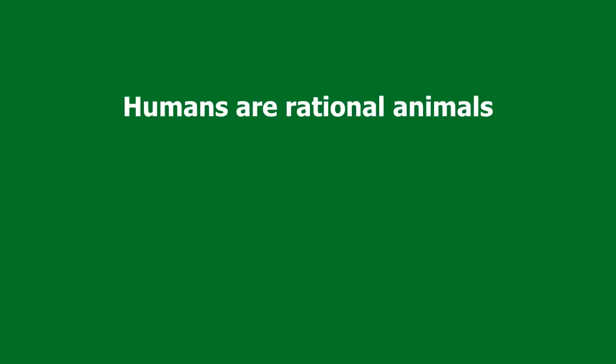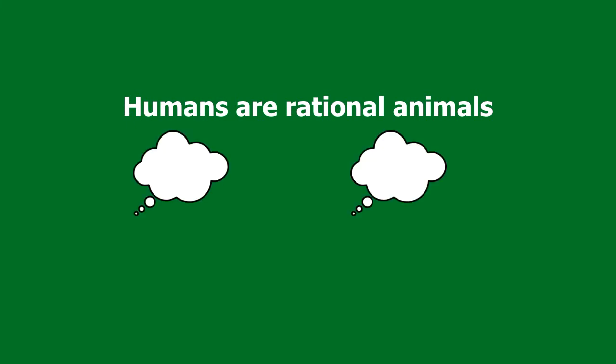An example of a definition is humans are rational animals. When we define humans as rational animals, we are saying that the concept referred to by the expression human is the concept that arises as a composition of the genus animal and the specific difference rational.